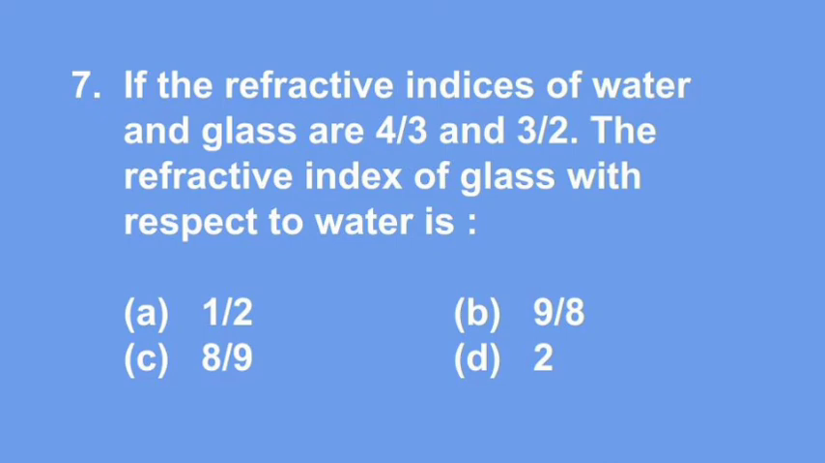Now, question number 7. The correct answer is B. 9 by 8. The refractive index of glass relative to water is actually equal to absolute refractive index of glass by absolute refractive index of water. That is 3 by 2 divided by 4 by 3 here, which is equal to 9 by 8.